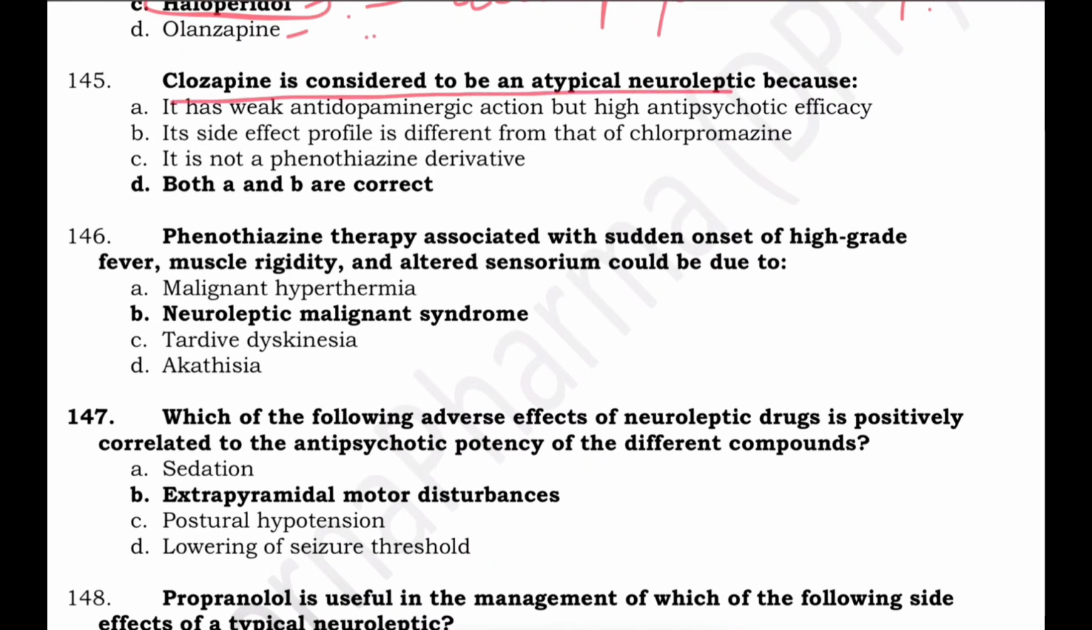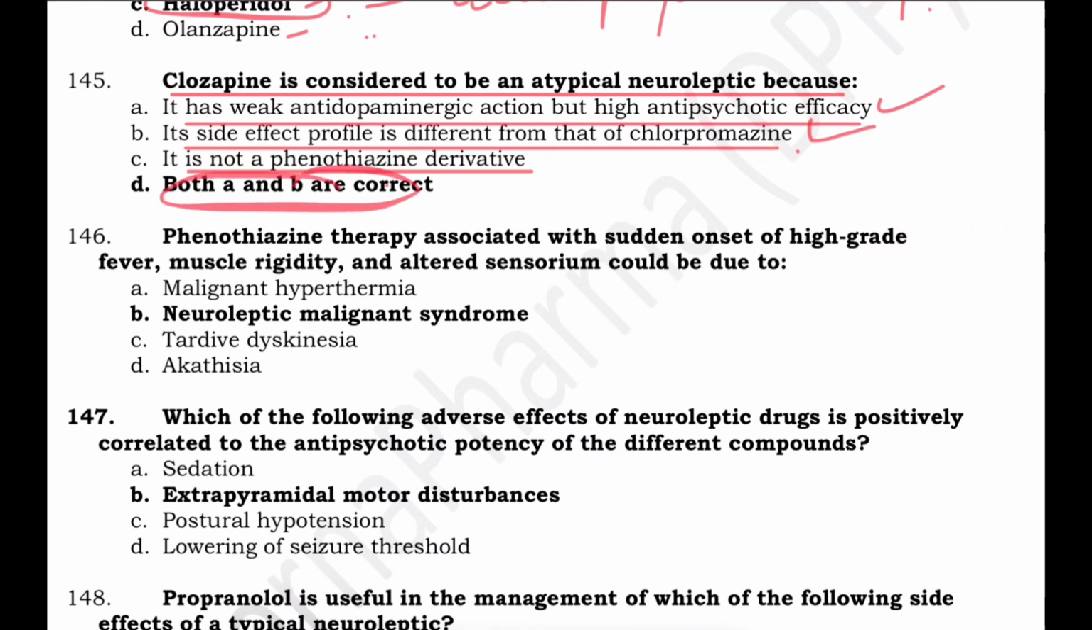Clozapine is considered to be an atypical neuroleptic because it has weak antidopaminergic action but high antipsychotic efficacy. Its side effect profile is different from chlorpromazine. It is not a phenothiazine derivative. So clozapine is atypical because it has got weak action, so this is correct. It has fewer extrapyramidal side effects. Side effect profile is not similar to that of typical antipsychotics. So the options A and B are correct.